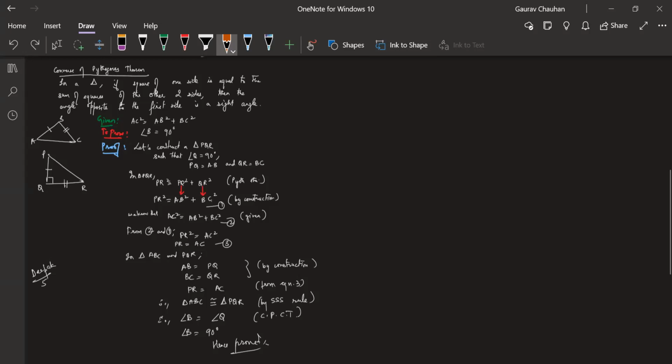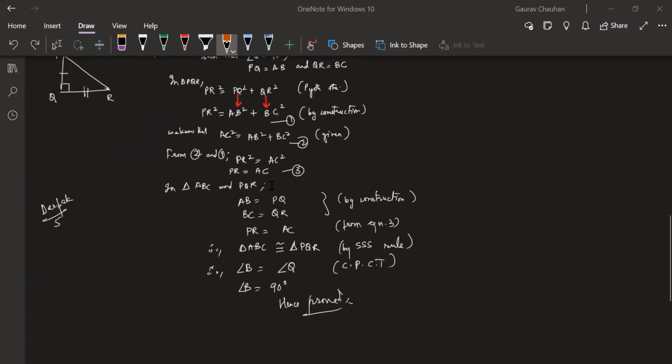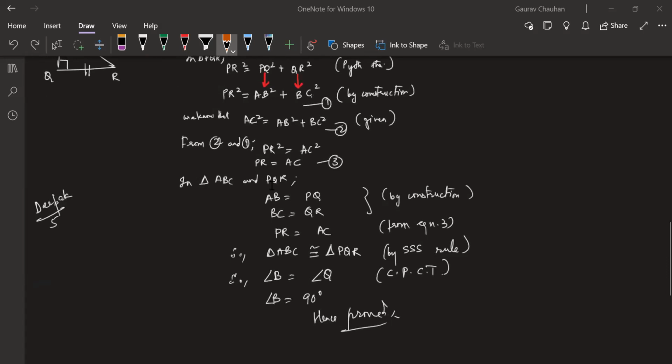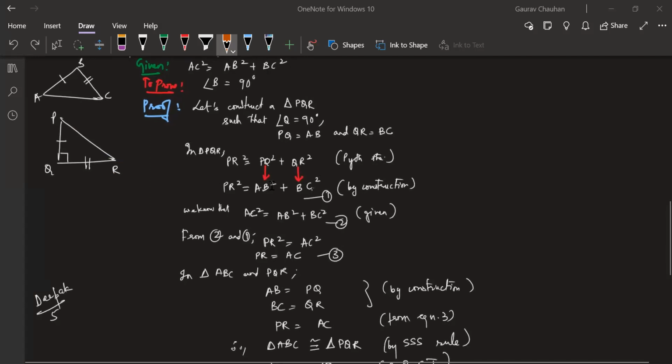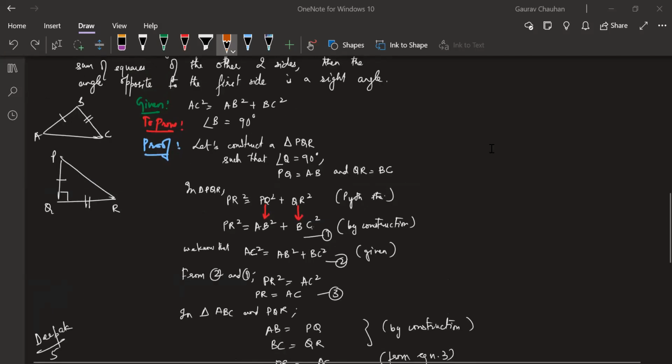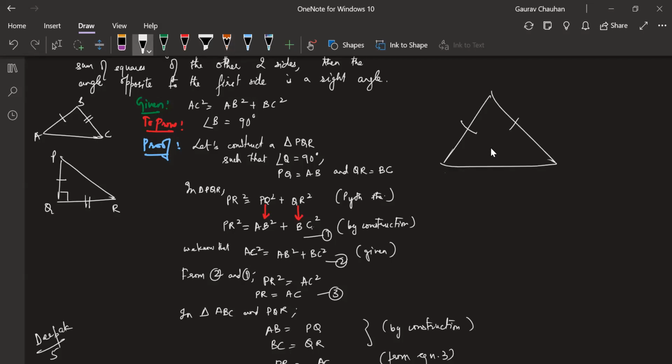I have one thing to say. Sir, after the third one you have marked, can we directly conclude that angles opposite equal sides are equal? The opposite angles for equal sides are equal. Manisha, that happens when it is a single triangle. In a single triangle, if we have equal sides, then that's an isosceles triangle. Then these two angles will be equal, Manisha.